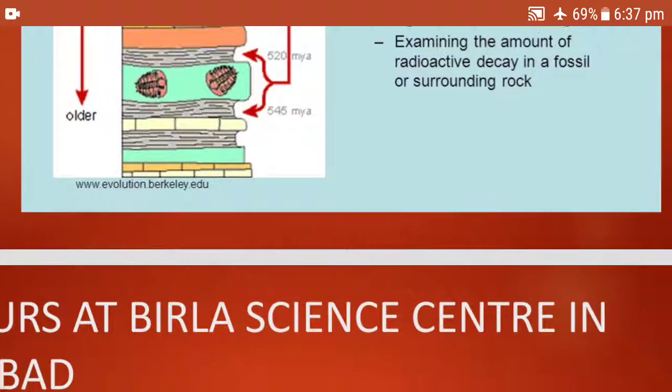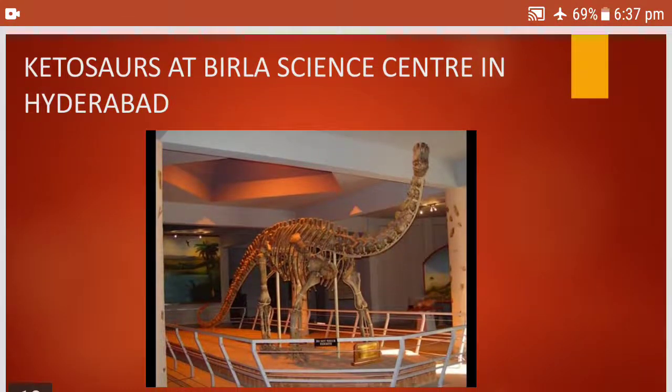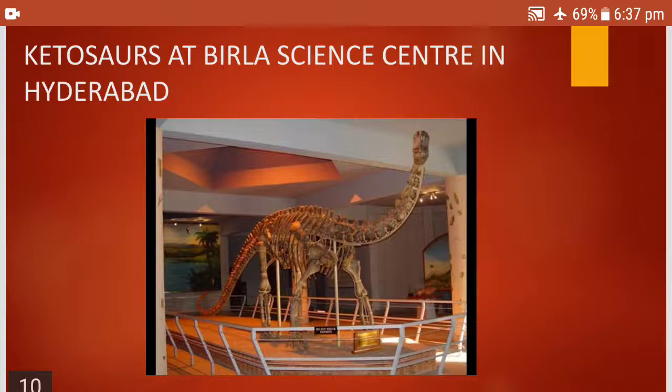Now children, when we talk about fossils, one very interesting thing is that you must visit the Birla Science Center in Hyderabad. It has a fossil of a dinosaur belonging to the Jurassic age, going back about 160 million years. It was collected from Yamanapalli in Adilabad district of Telangana.